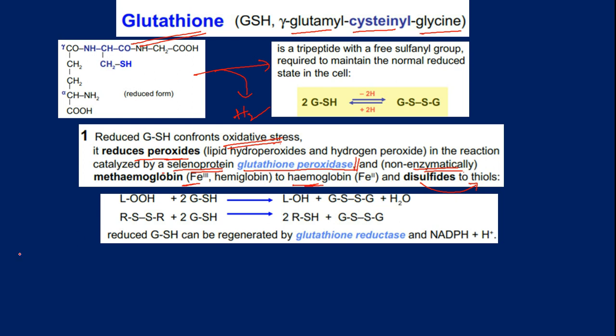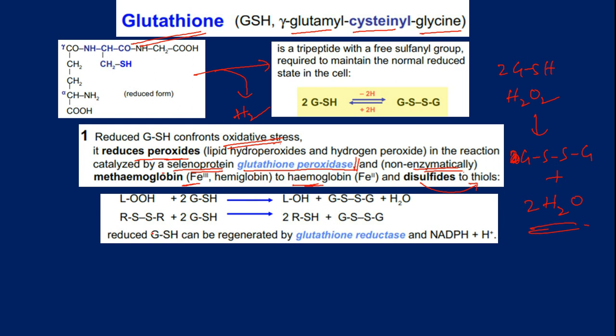Let's say here we have simple H2O2, 2 moles of GSH. If you take these two, then it would become GSSG plus 2 moles of water will form. Okay, so this is the way. It's a very effective antioxidant agent and peroxide scavenger.